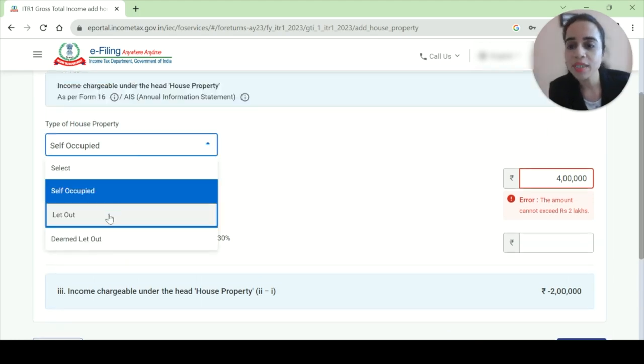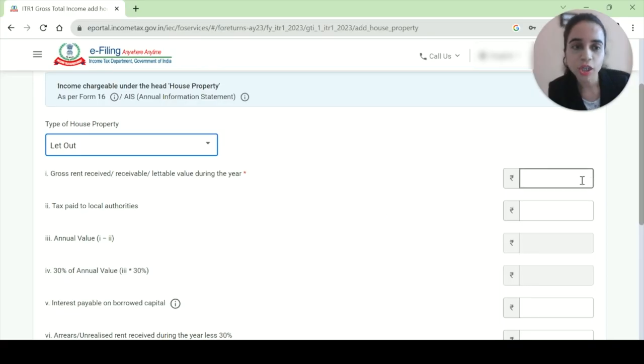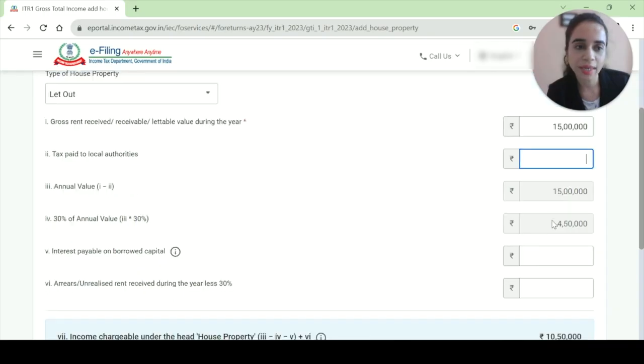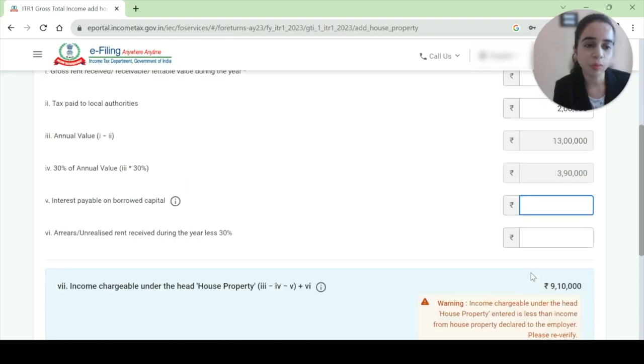Or if you are selecting let out, then the things will be different. You'll be selecting the rent receivable. Let's say I am receiving rent of 15 lakhs, and tax paid to municipal authorities is 2 lakhs, and interest payable on borrowed capital.